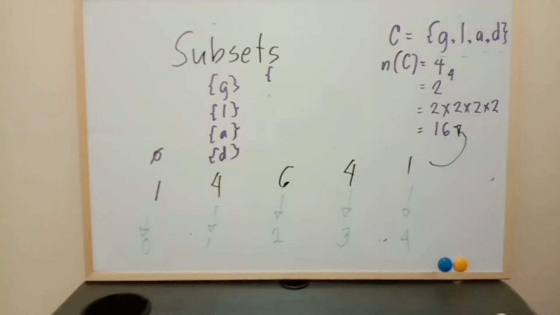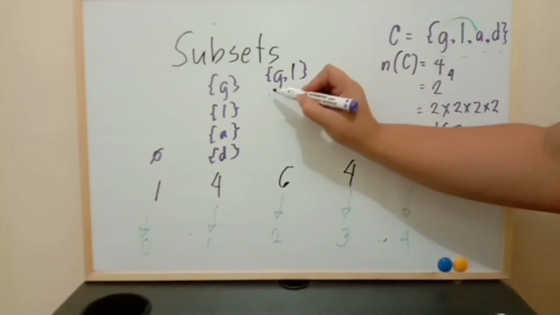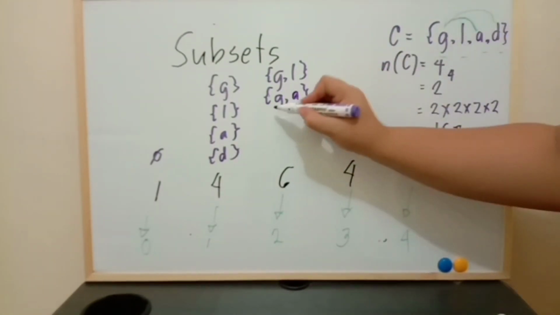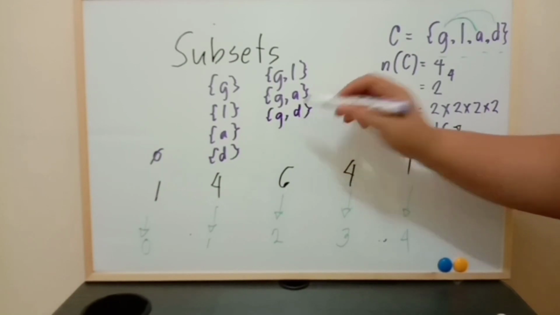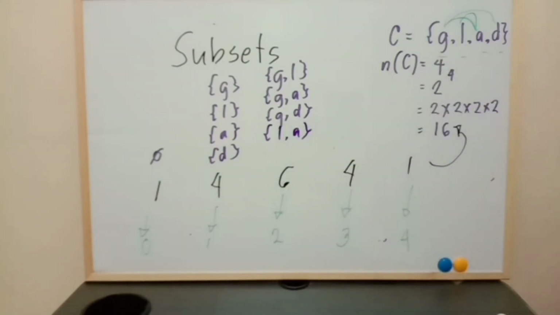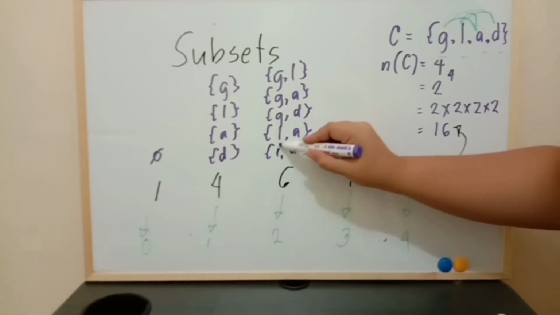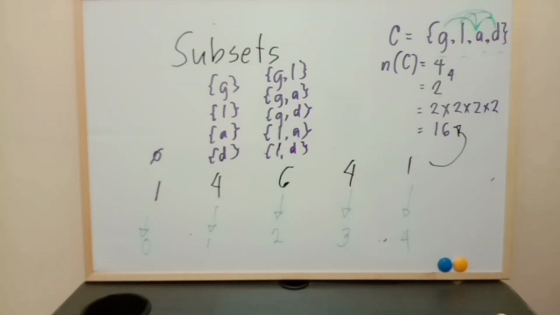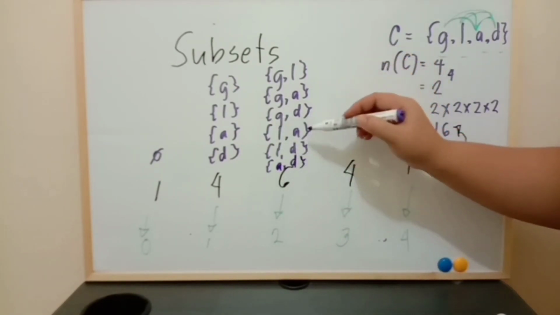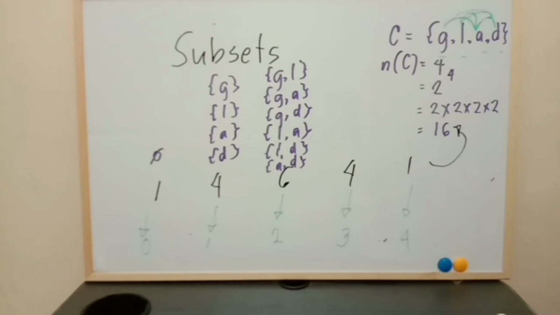We have GL, G comma L. We have GA, G comma A. We have GD, G comma D. We have LA, L comma A. We have LD, L comma D. And the last one, we have AD, A comma D. Now count: 1, 2, 3, 4, 5, 6. Therefore, we have 6 subsets containing 2 elements. Let's proceed to